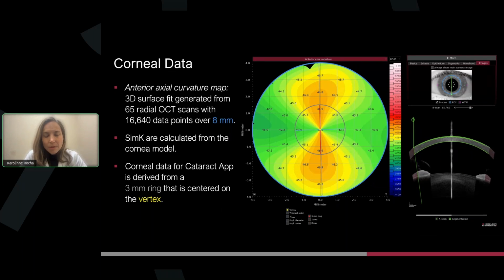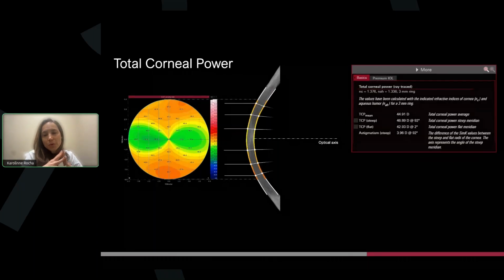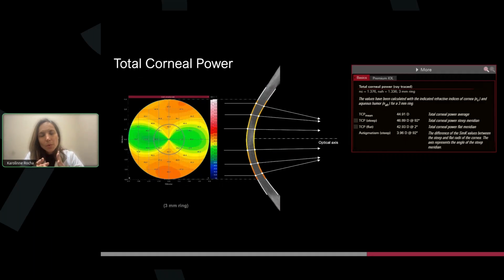So when you're doing your cataract measurements, we're looking at all this data within the central 3 millimeters that is centered on the corneal vertex. And the anterior gives us this total corneal power that is, again, so important in cataract surgery and in refractive surgery. And this is all based on the SwepSource OCT.